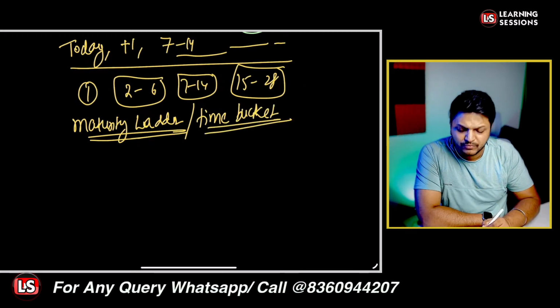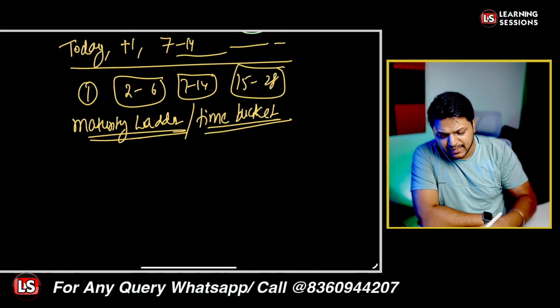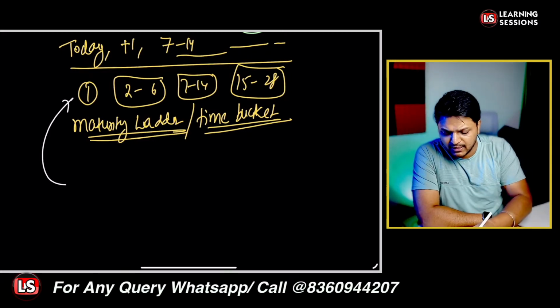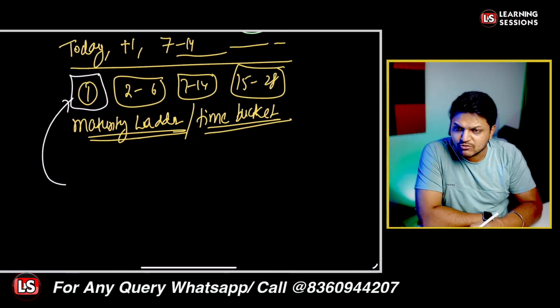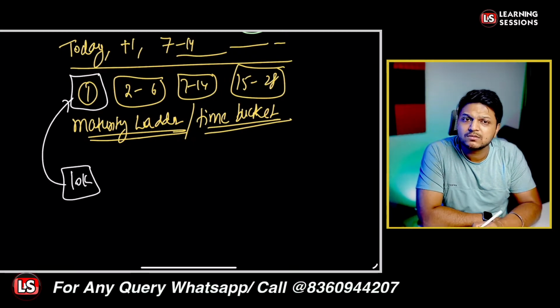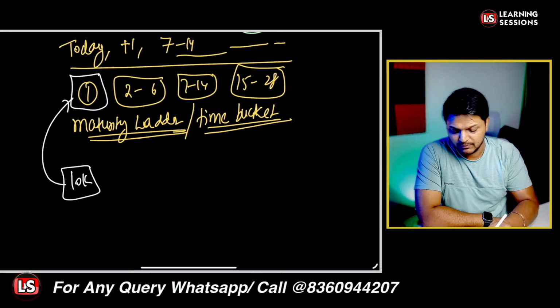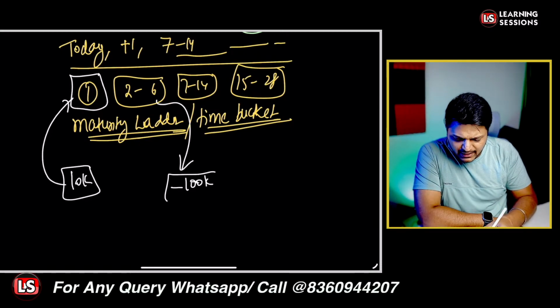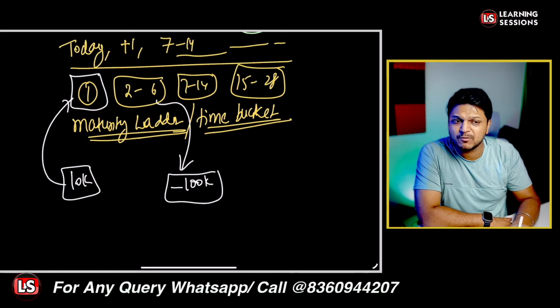What does it indicate? It indicates the net cash inflow or outflow in that particular time period. Let's say for 1 day the net flow is 10k. It means there is a surplus of 10k that you will receive on the first day. For 2 to 6 days it is minus 100k, meaning you need an extra 100k of liquidity as per normal trends.